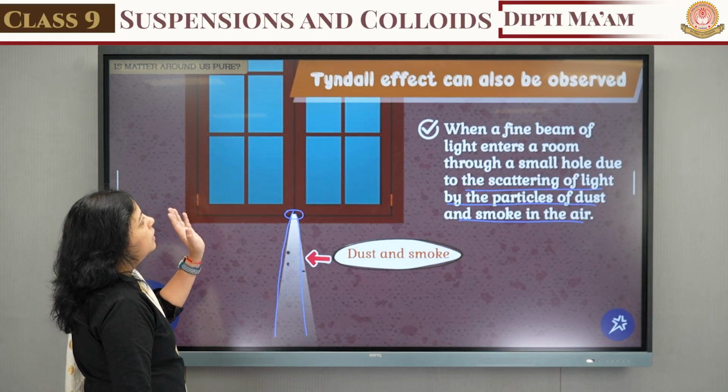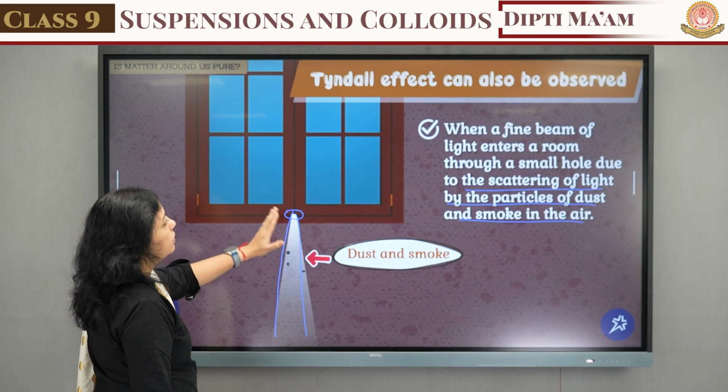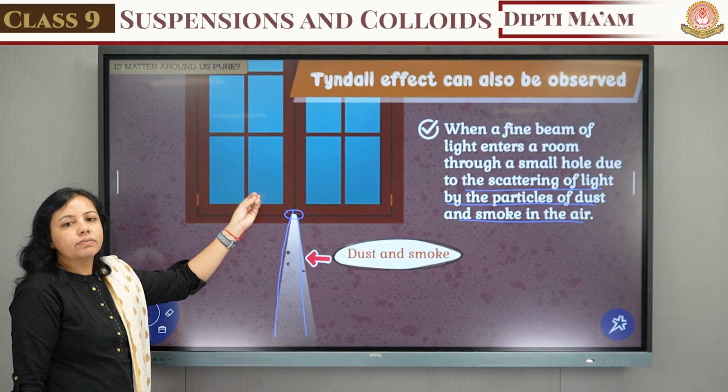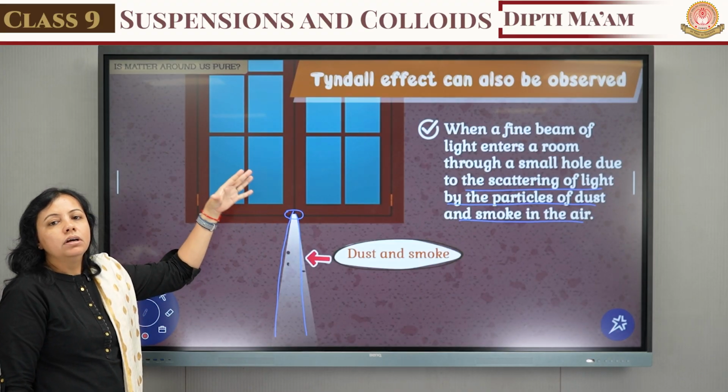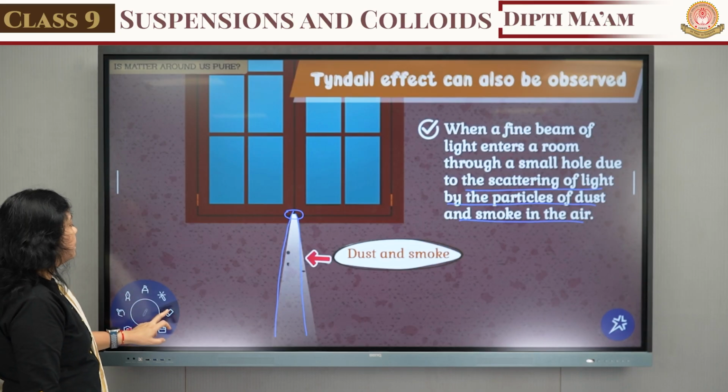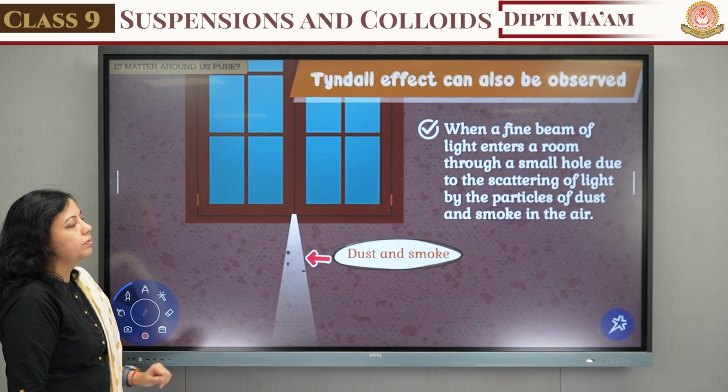So what is the Tyndall effect? Whenever there is a dark room and a closed window with one hole, the sunlight comes into the room through this hole, and you can see the path of the dust and smoke particles over there.